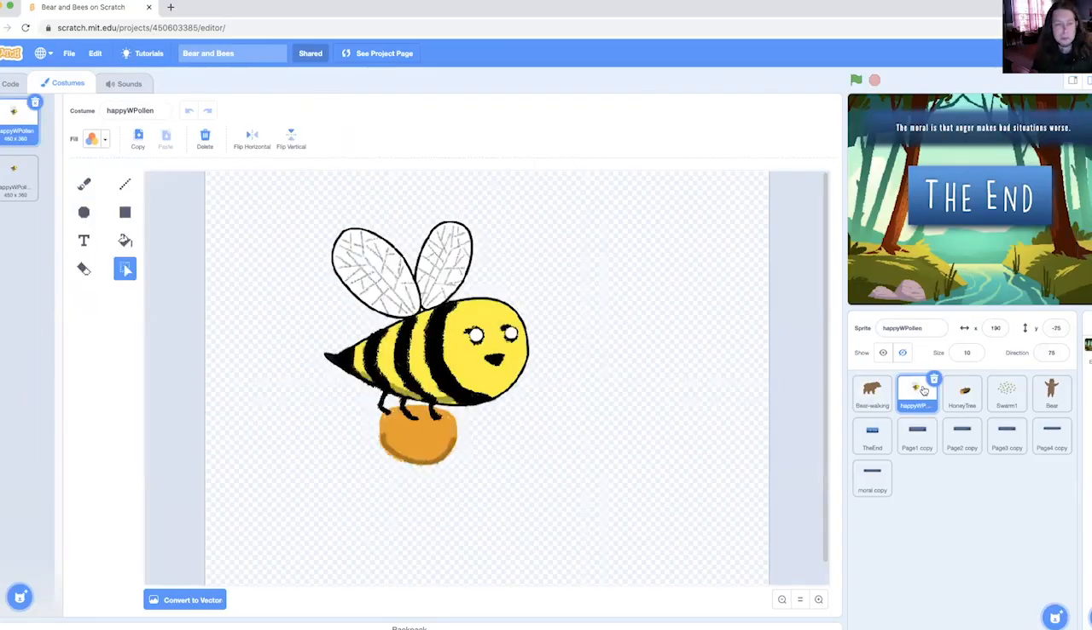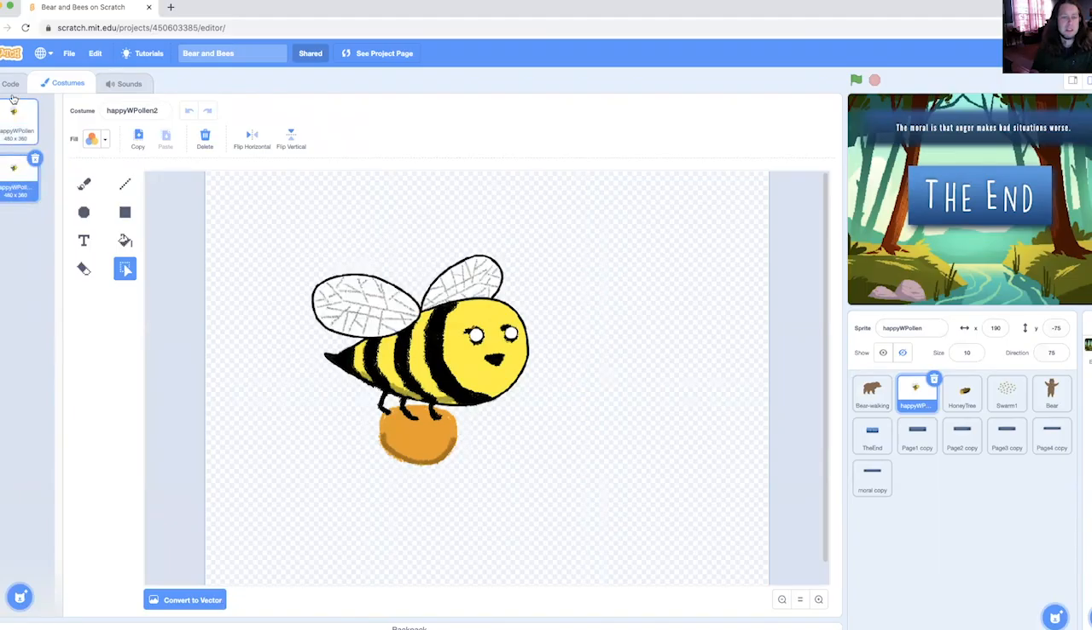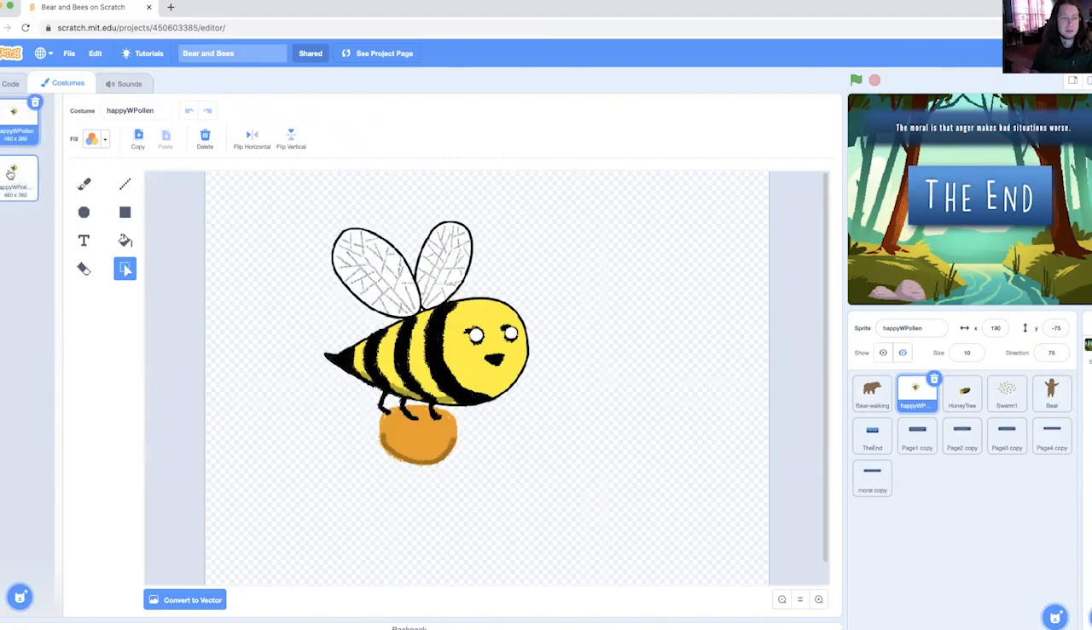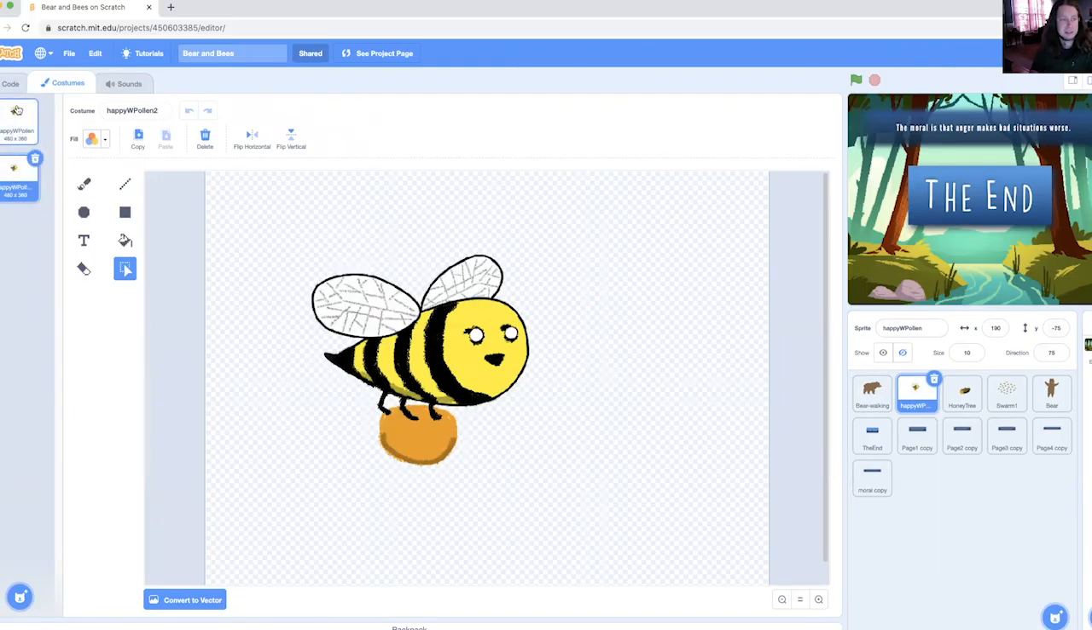So the bear has a bunch of costumes because we have to see him walking, but the bee that I've got here just has two, just enough to flap his wings. His expression doesn't really change. You can make it as complicated as you want. You could give him as many costumes as you really feel like creating. You can create within Scratch here, or you could do it in another program like GIMP, which is also free, which I also love.